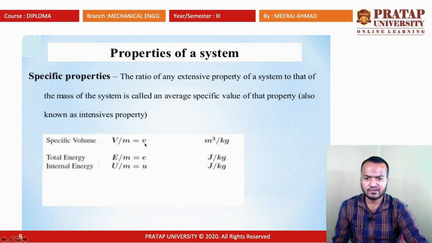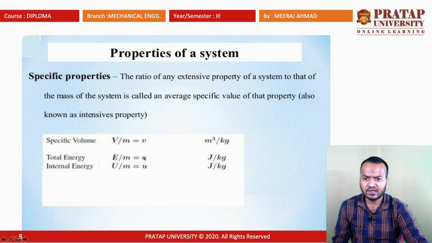So, this specific volume is in meter cube per kg, and this property is an intensive property. Like that, the total energy, capital E, divided by m gives small e, the specific energy, which is in kilojoule per kg, and this specific energy is known as an intensive property.